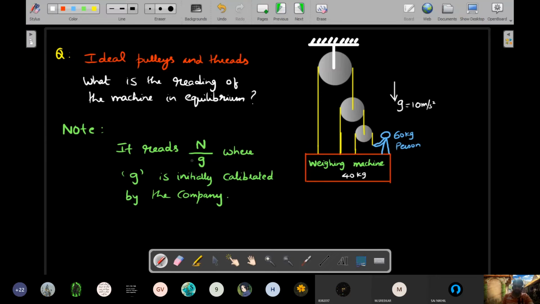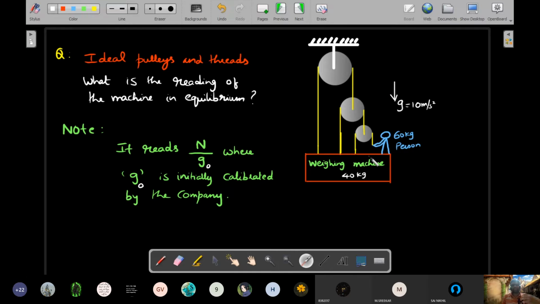First of all, it shows the answer in kilograms and it reads normal reaction. Okay, right. So normal reaction at that particular place in that experiment divided by the original value of g. So this, let's suppose, is g naught. Okay, right. If nothing is mentioned in the question, I'll assume this g naught is the g at that place. Otherwise, he will mention the company made that g naught at some particular value and you took it to, let's say, the equator and started doing this. So that has to be mentioned in the question. Nowhere could I see that. So I will try to take g naught equal to g.